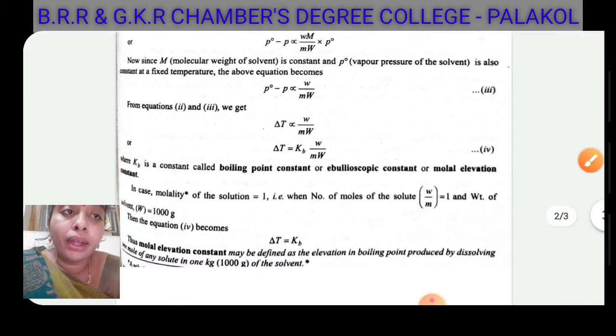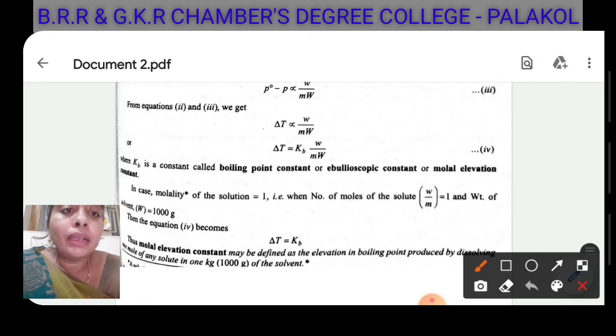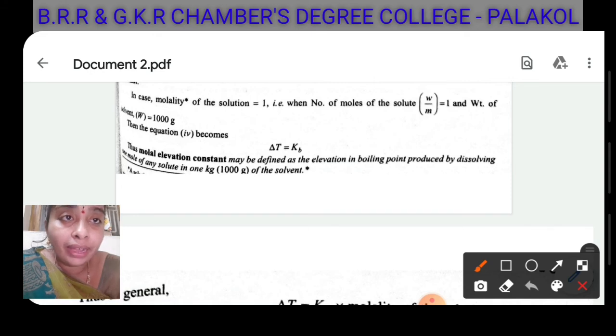In case of molality of the solution equal to 1, when the number of moles of the solute equals 1 and the weight of the solvent equals 1000 grams, then equation 4 becomes delta T equals Kb. The ebullioscopic constant is defined as the elevation in boiling point produced by dissolving 1 mole of any solute in 1 kg of the solvent.